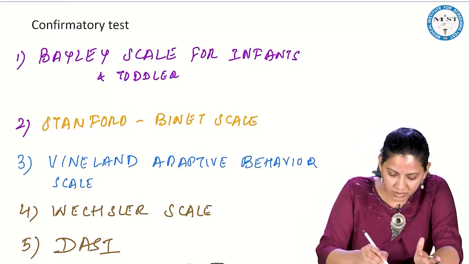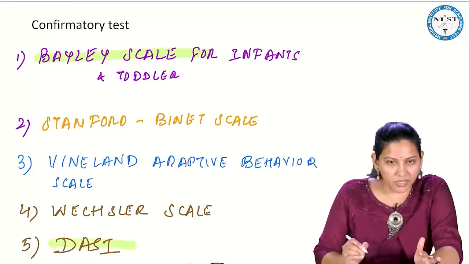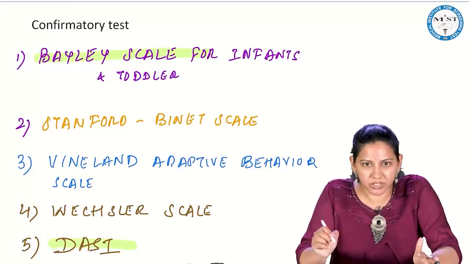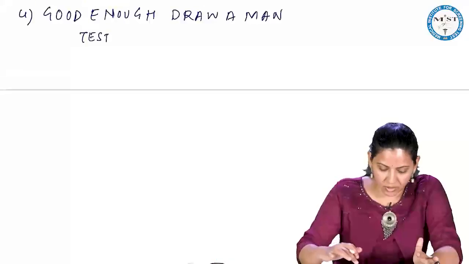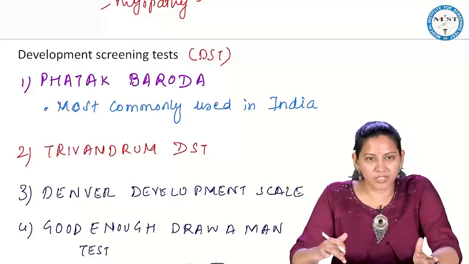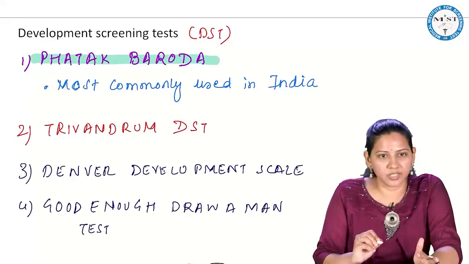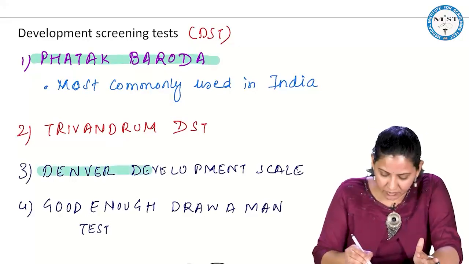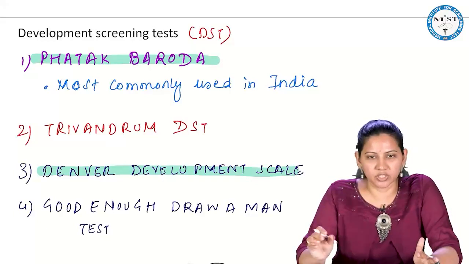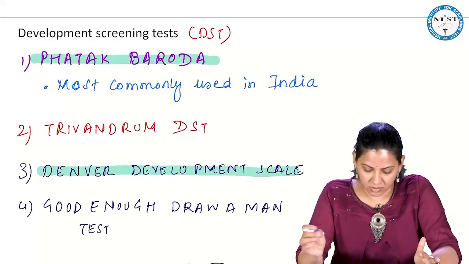The important ones are the Bailey scale and Darcy. These both are confirmatory tests, whereas in the screening tests the important ones are the Phatak-Baroda screening test and the Denver developmental scale.